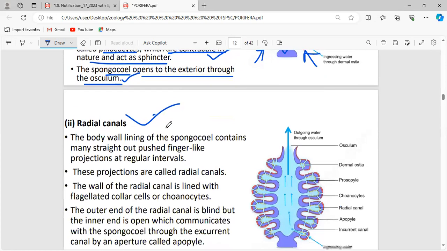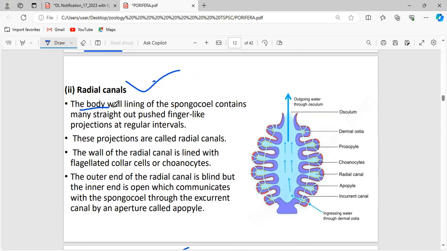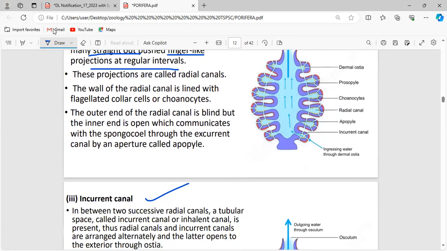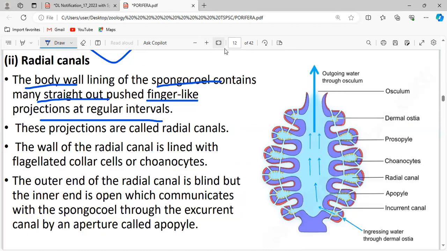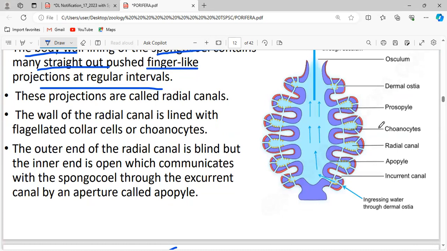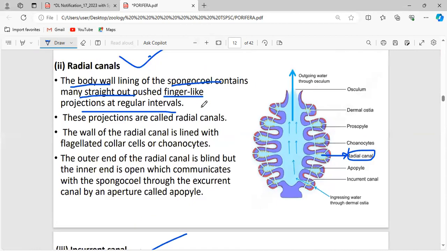This is the mechanism. Now, the radial canal: the body wall lining the spongiocoel contains many straight, outpushed, finger-like projections at regular intervals. This is the radial canal. Here, this is the place. It is said to be the radial canal. Now we should know what the structure is: finger-like projections at regular intervals. These projections are called the radial canals.